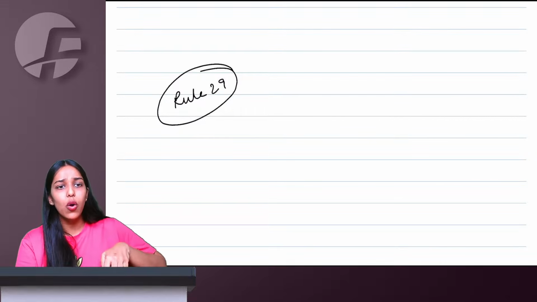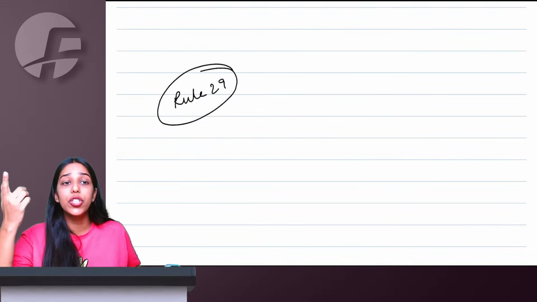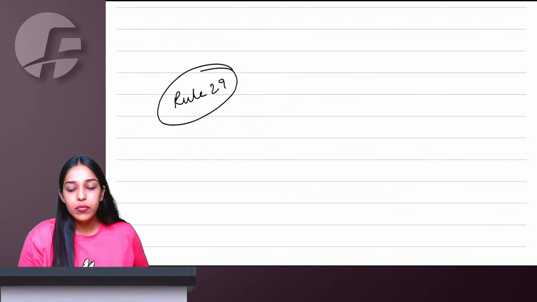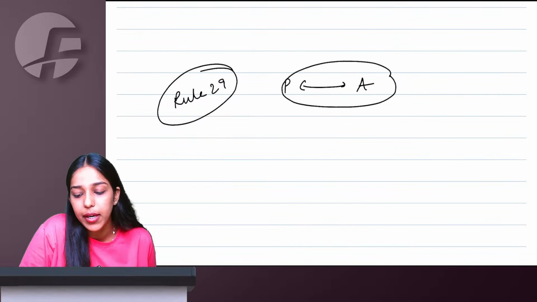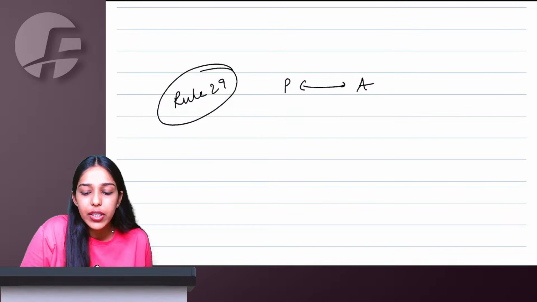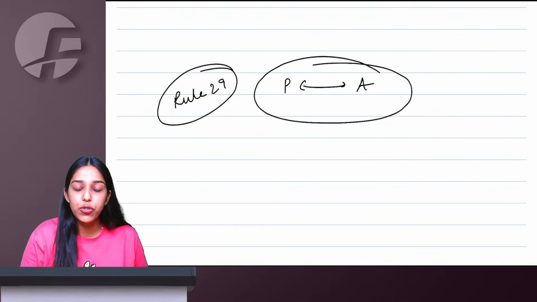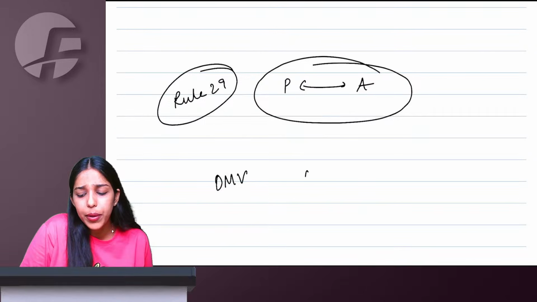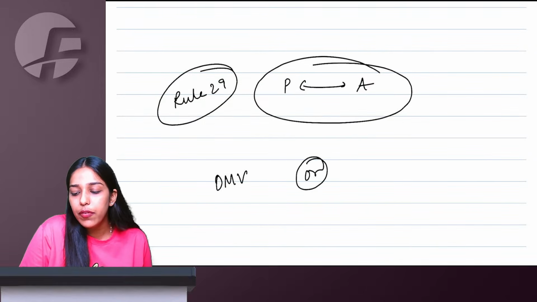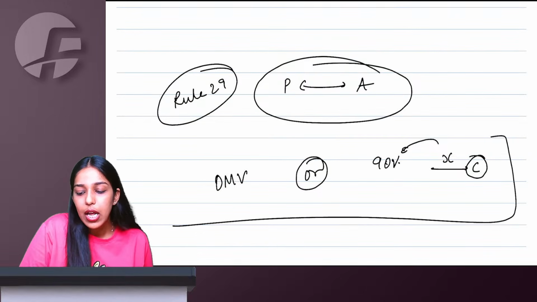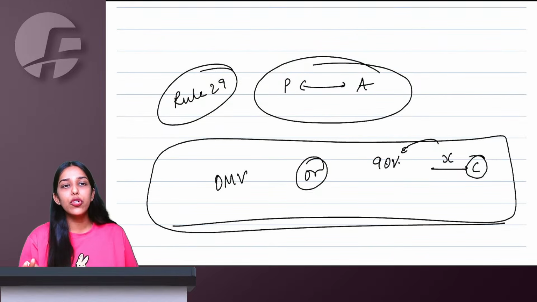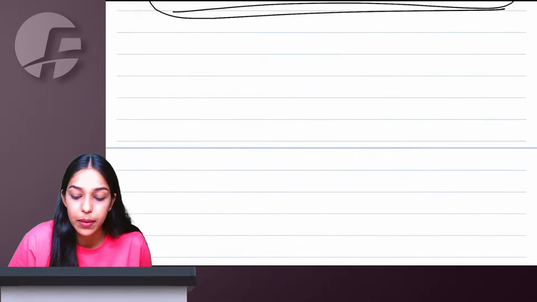Only goods are covered here, not services, because Schedule 1 covers only goods. So if the principal is supplying goods to the agent, or the agent is supplying goods to the principal, forget everything, no chronology, nothing. There's an open option available: either the open market value of the goods, or 90% of whatever further you are going to charge from your customer, whichever is beneficial you feel like, you can take as your value of supply.